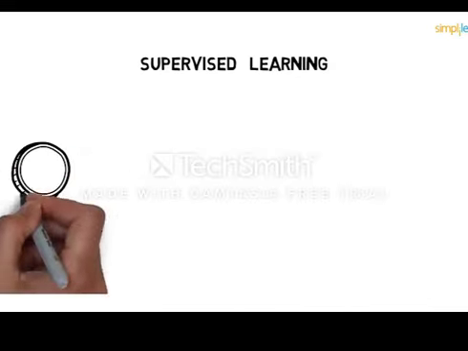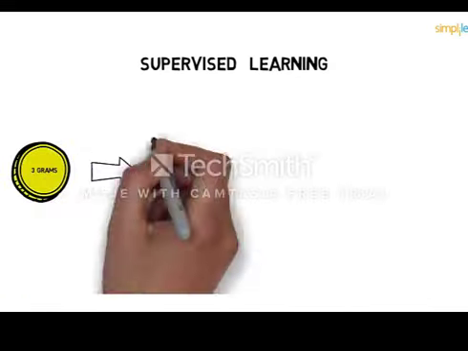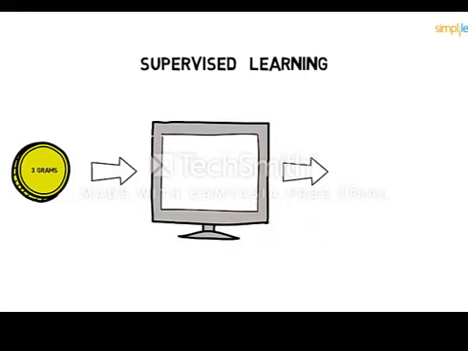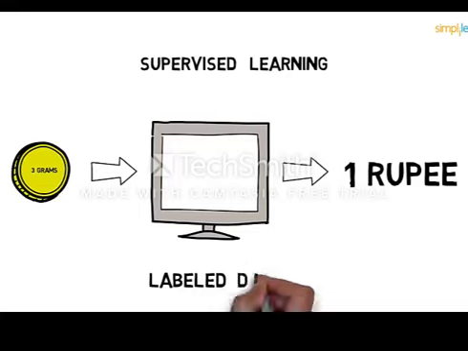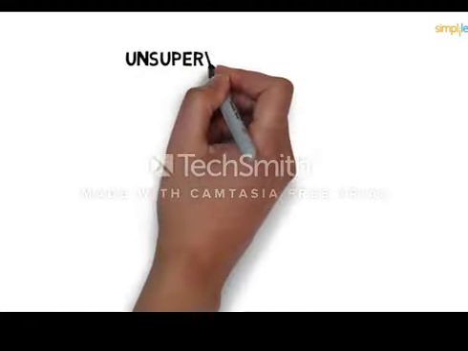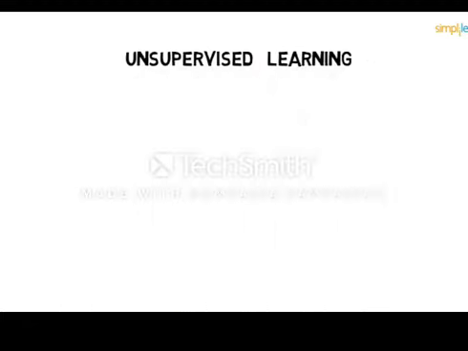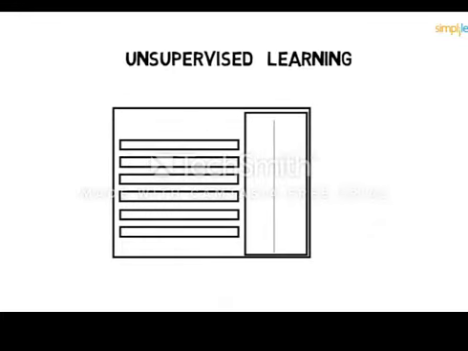Let's give a new coin to the machine. On the basis of the weight of the new coin, your model will predict the currency. Hence, supervised learning uses labeled data to train the model. Here the machine knew the features of the object and also the labels associated with those features. On this note, let's move to unsupervised learning and see the difference. Suppose you have a cricket dataset of various players with their respective scores and the wickets taken.